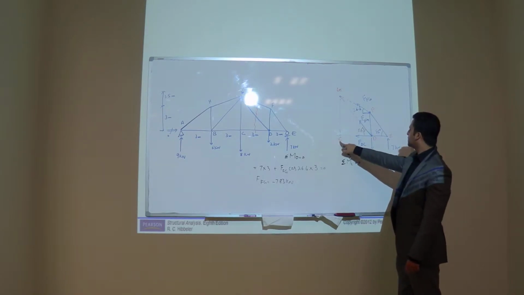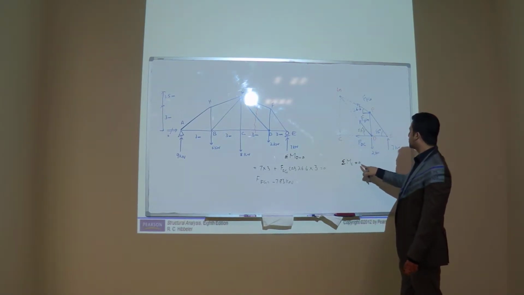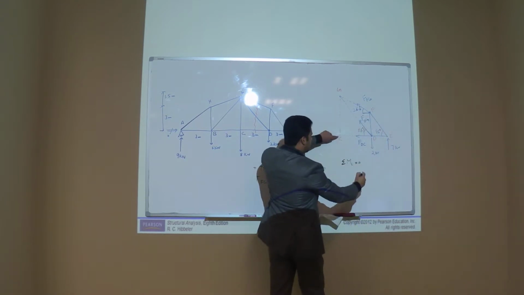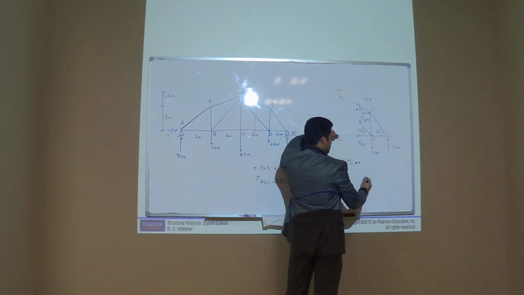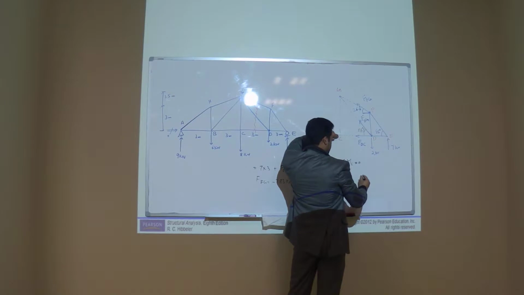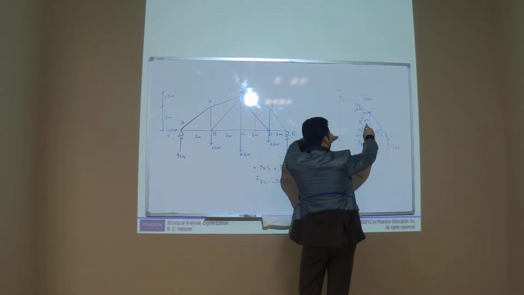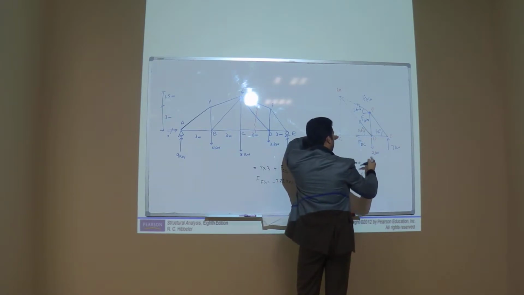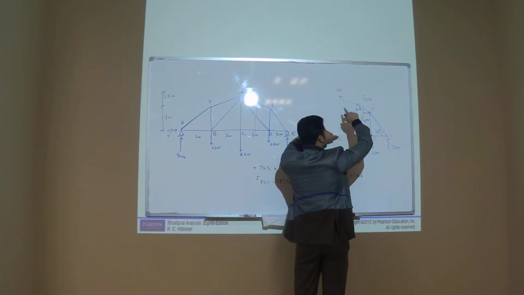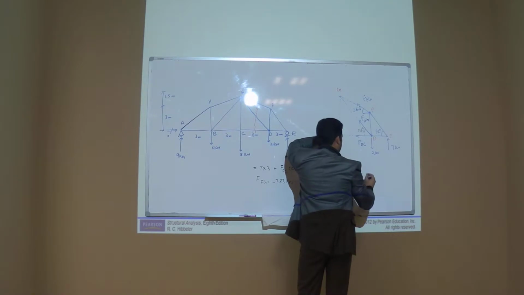Now let's take moment at point C. Sigma moment at point C is equal to 0. So this 2 kilonewton will be clockwise? Clockwise, yeah. Minus 2 into 3. Then 7, it will be counterclockwise, 7 into 6. And what about the horizontal component? It will be 0. The vertical component will produce which moment? Counterclockwise, count as positive. Yes. FDG